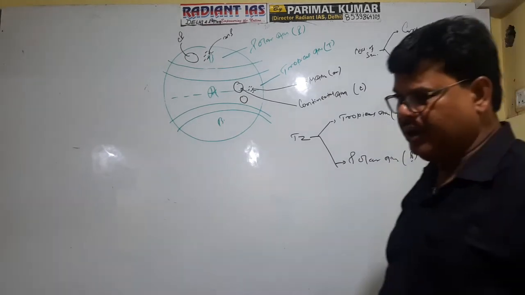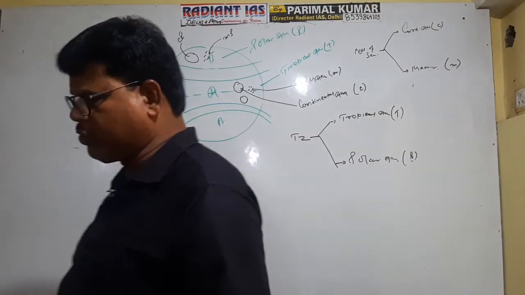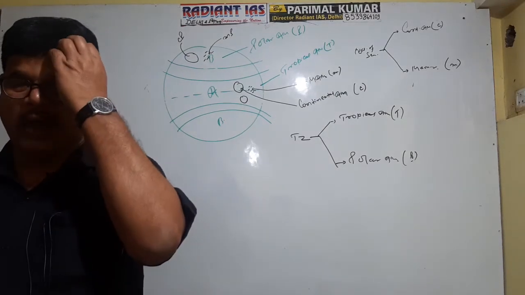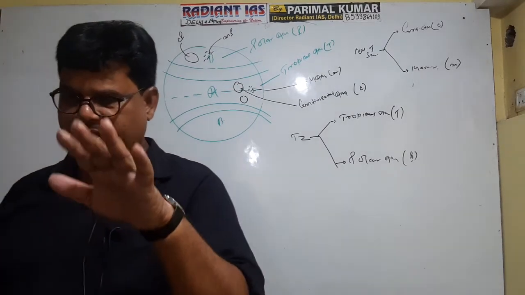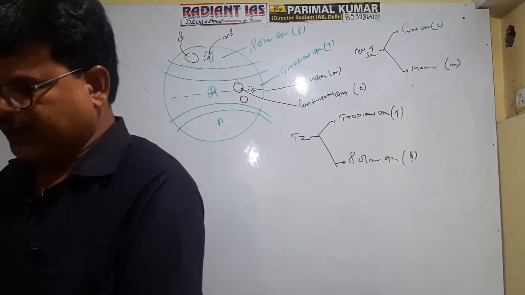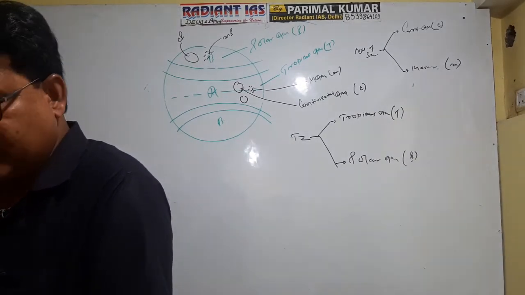Again, on the basis of temperature, it is a relative term. Temperature is measured with respect to the temperature of the area through which the air mass is blowing.